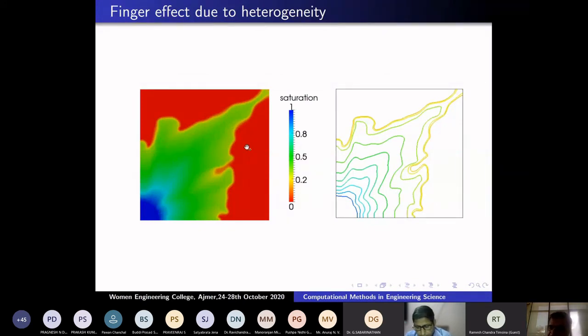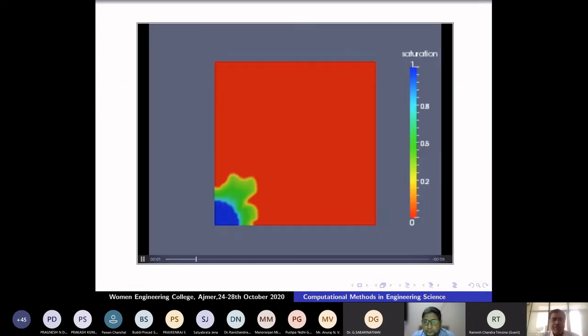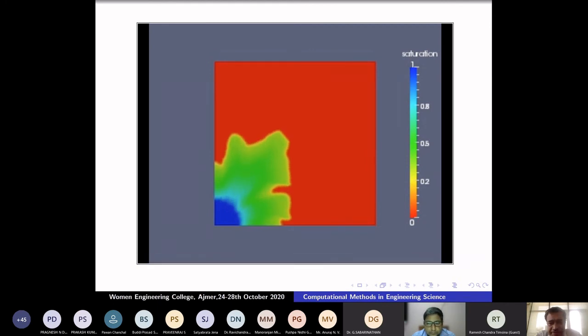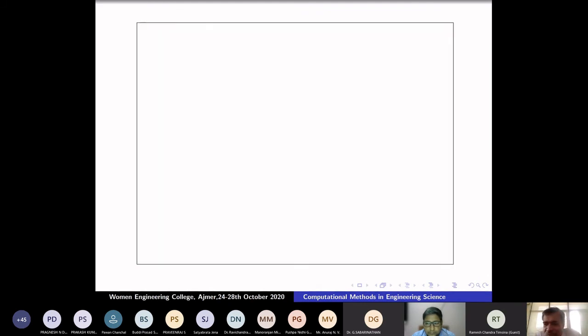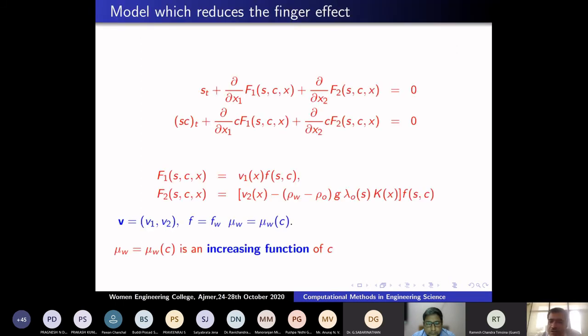Most of this is a complete loss to the oil industry. So you can see in the next slide how it is moving. If you solve the differential equations, it is moving here. Now it is stopped because water has reached and oil is left. Complete recovery is not possible.